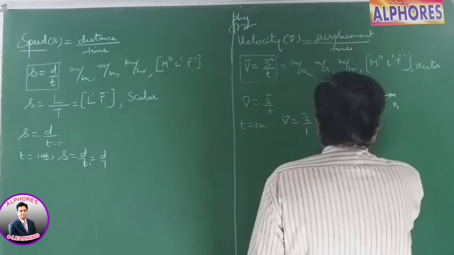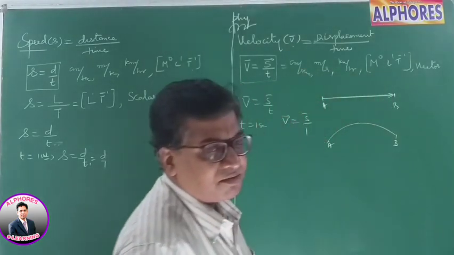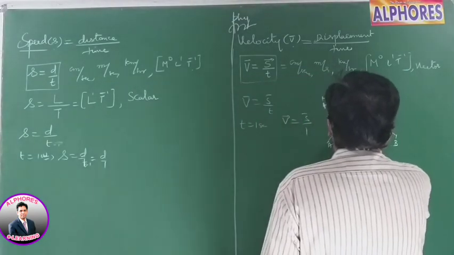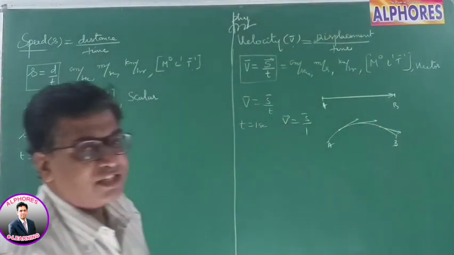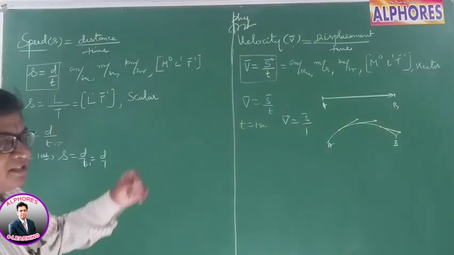But if it is moving in a curved path, for example curvilinear motion, then what is the direction of velocity? It is the tangent drawn at any point. Velocity here is like this, velocity here is this way, velocity here is this way. The tangent drawn at that point gives the direction of velocity of the body. So that way it is velocity.